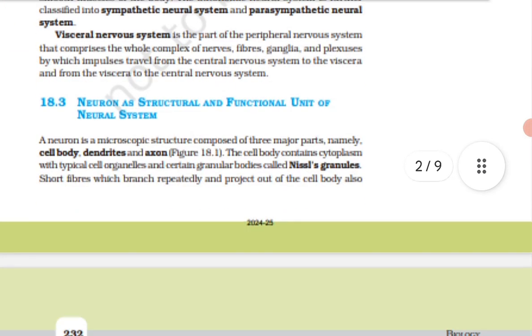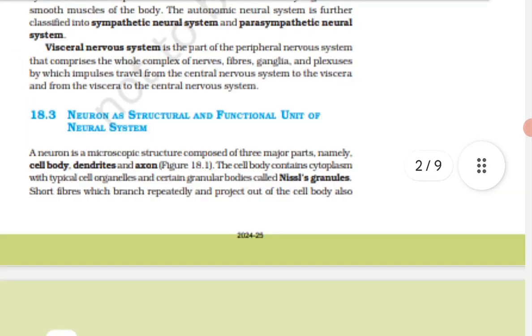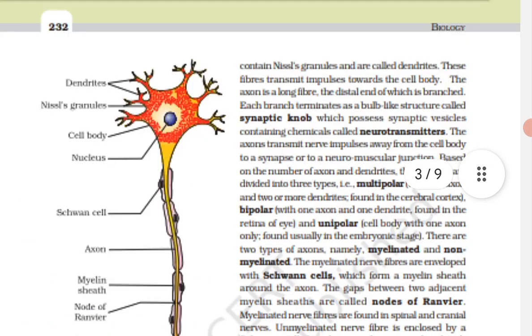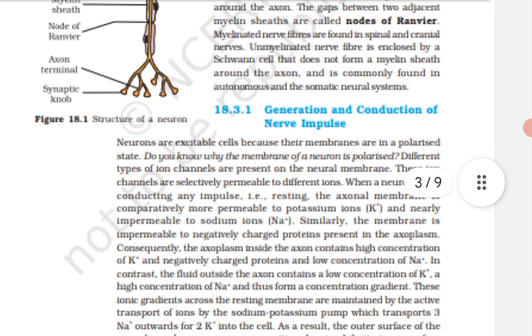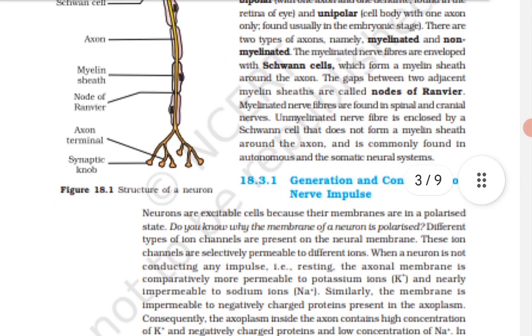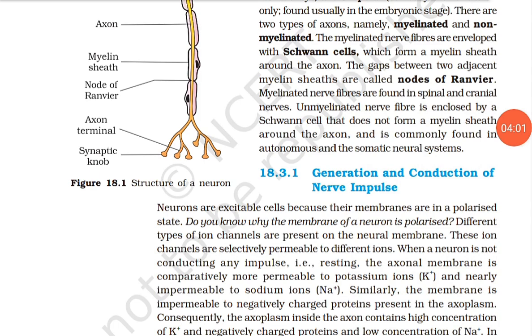Similarly the membrane is impermeable to negatively charged ions present in the axoplasm. Consequently, the axoplasm inside the axon contains high concentration of potassium. अंदर किसका ज़्यादा कंसंट्रेशन होता है? K प्लस का. And negatively charged proteins and low concentration of sodium is present inside. ठीक है, एक्सॉन के इनसाइड। ठीक है,